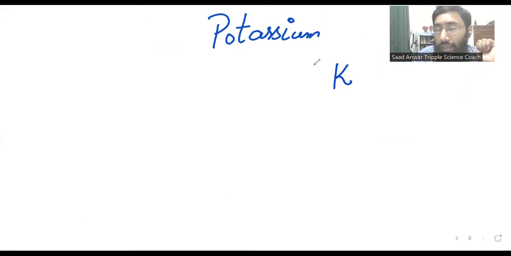In the periodic table, 39 is written here and 19 is written here. So first of all, we need to figure out which number is the mass number and which is the atomic number.